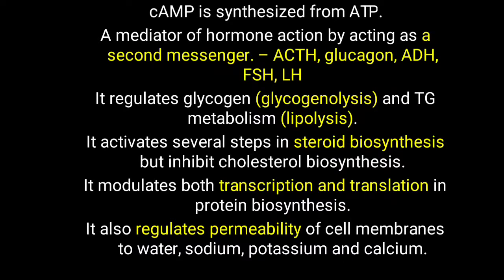So this cyclic AMP is basically working as a second messenger of all these important hormones, and more than this. With the help of these hormones, cyclic AMP is helping in so many regulatory or important metabolic pathways like glycogenolysis, lipolysis, steroid biosynthesis, inhibition of cholesterol synthesis, transcription, translation, and regulation of the permeability of the cell membrane. So those are all the important functions of cyclic AMP in our body.